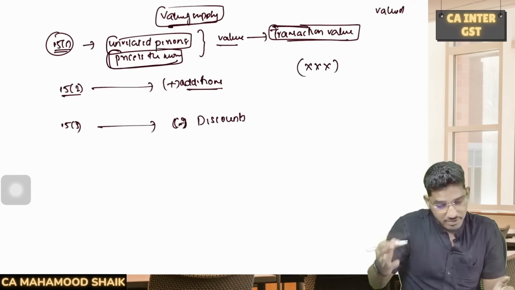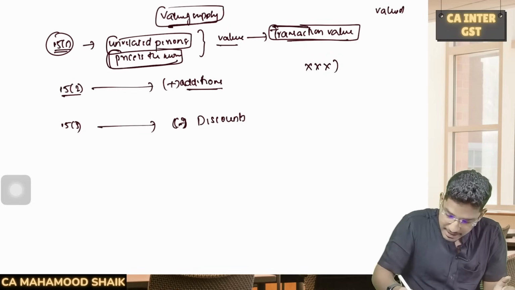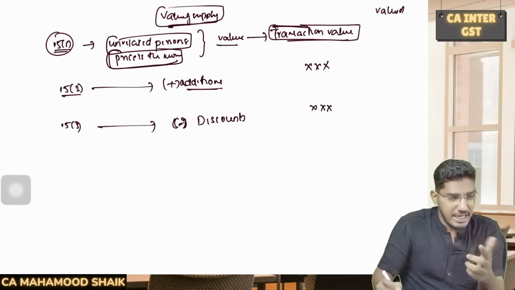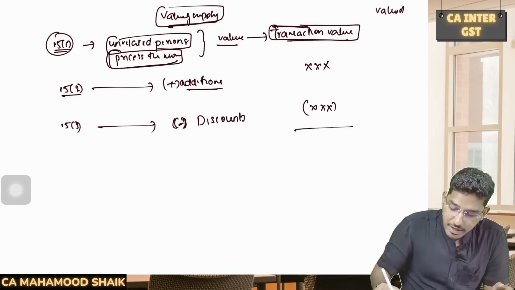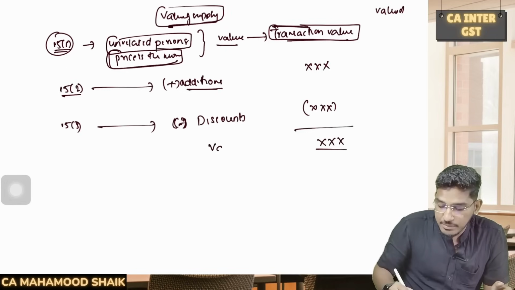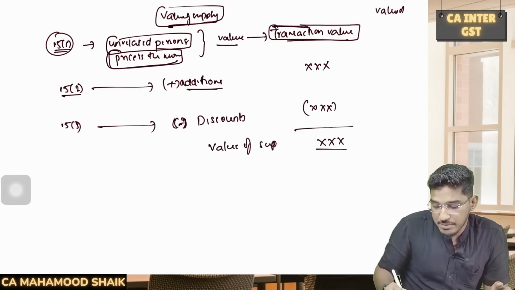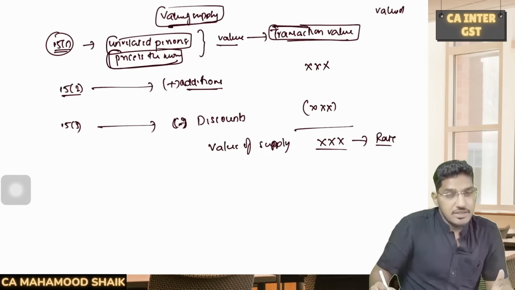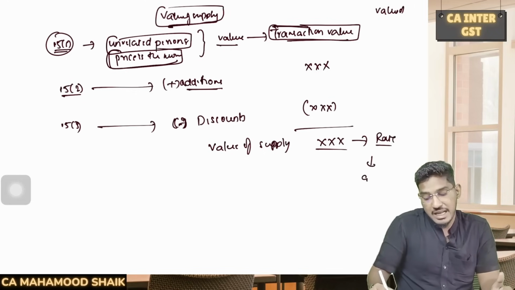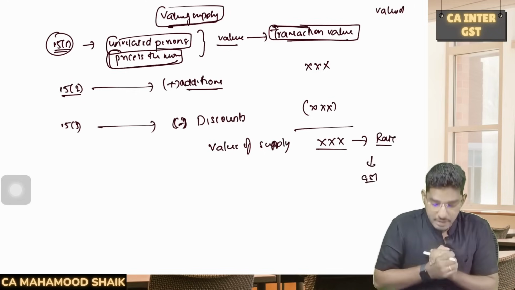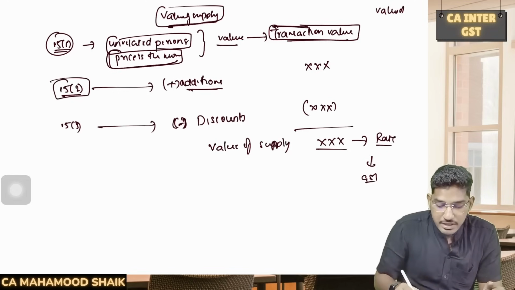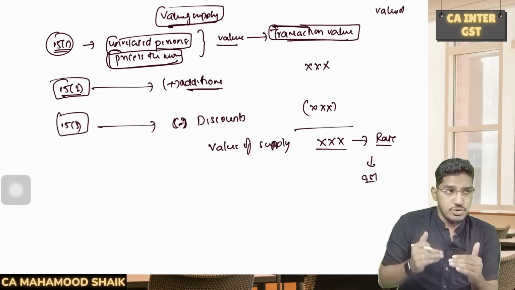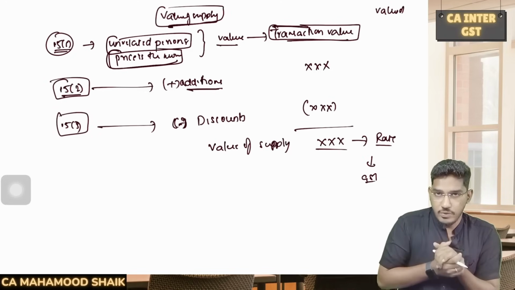So we will make some additions as per 15 subsection 2. Then as per 15 subsection 3, there are certain discounts which, if eligible, we will reduce from the transaction value. Then you get the resulting figure that will be considered as value of supply, and on that value of supply, the rate of GST which is applicable for that respective supply has to be multiplied. From that you will arrive at the GST value. Now we need to understand what are those additions which you are required to make to the transaction value and what kind of discounts are eligible to be reduced from the transaction value. This we have to become very, very clear.